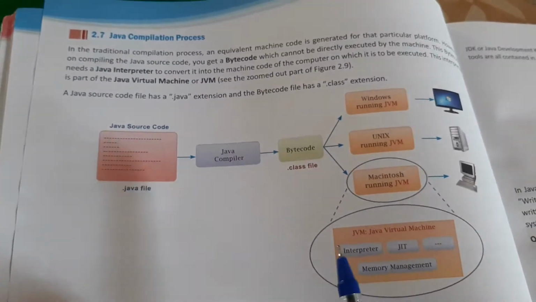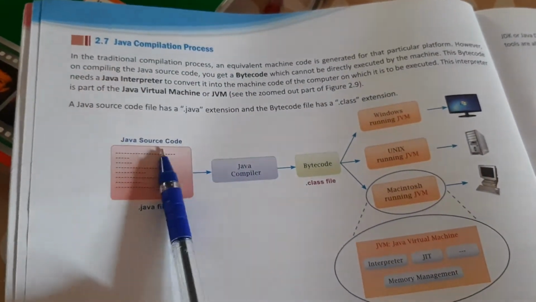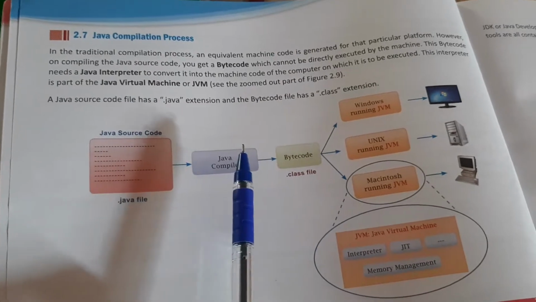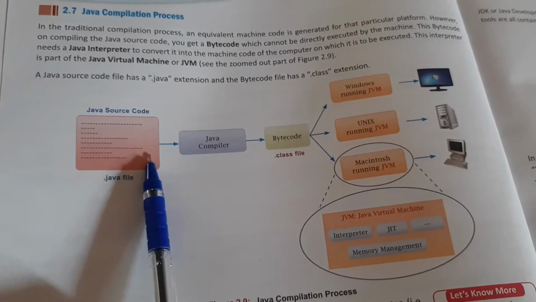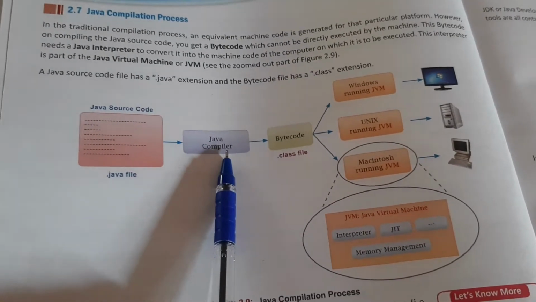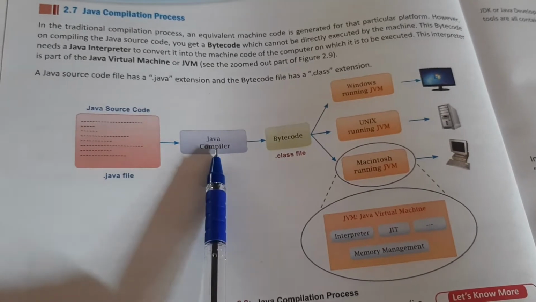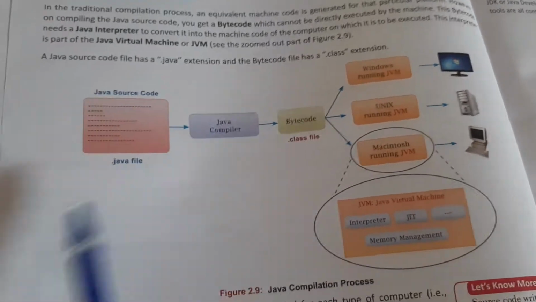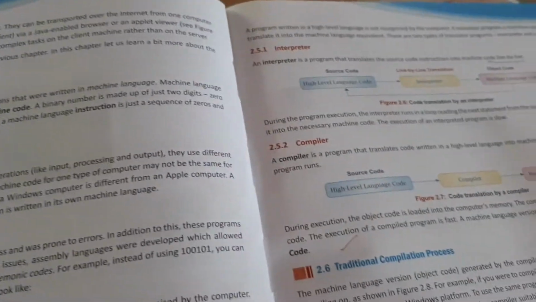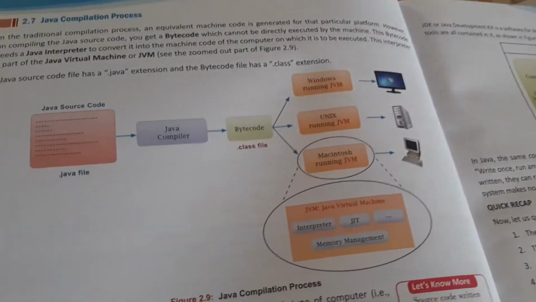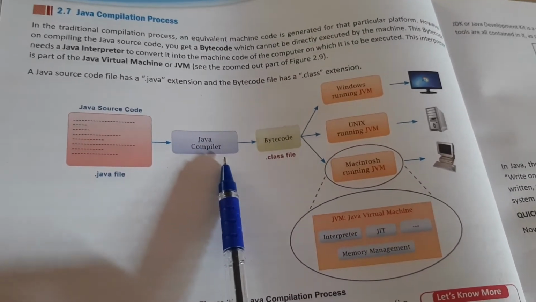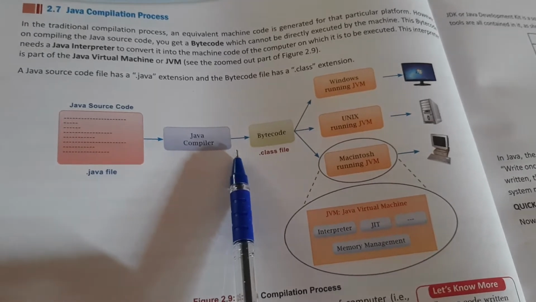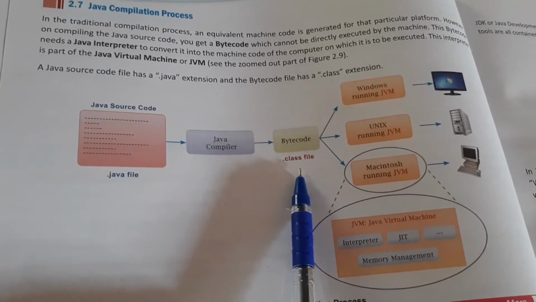Next is about the Java compilation. What is a Java compilation? Here also a similar process is followed. Any Java source code that we type in the computer will be converted by the Java compiler. Now what are Java compilers? We have two types, that is interpreter and compiler, as we have seen last class. Interpreter means it will compile the source code line by line, and the compilers convert the source code at once. It will check everything at once and try to convert everything into byte code.